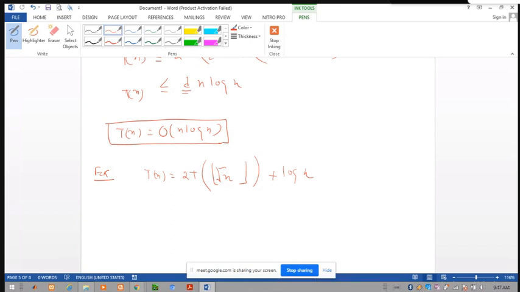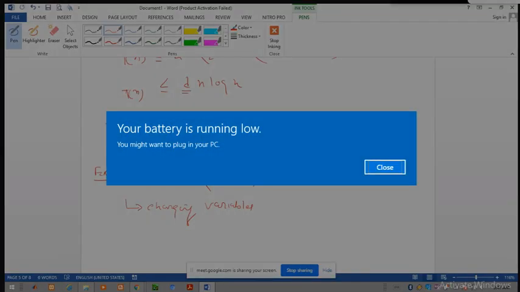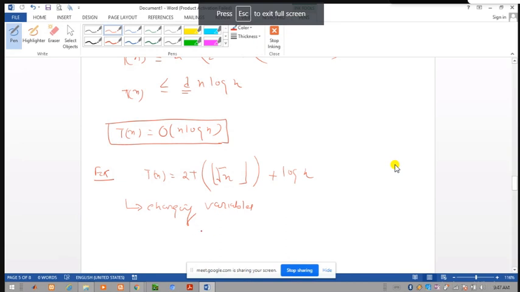So here we use the concept of changing variables. Changing variables means we simply rename the variables to solve this type of recurrence relation. Here we assume that m is equal to log of n. So m is taken as log of n.